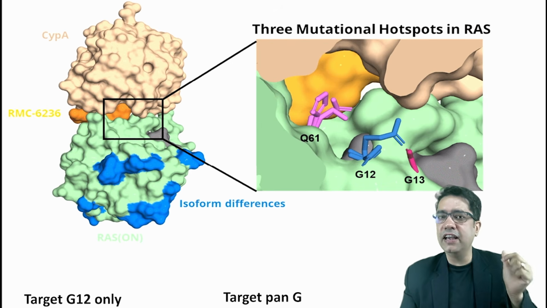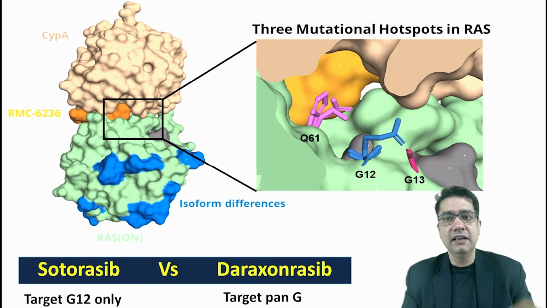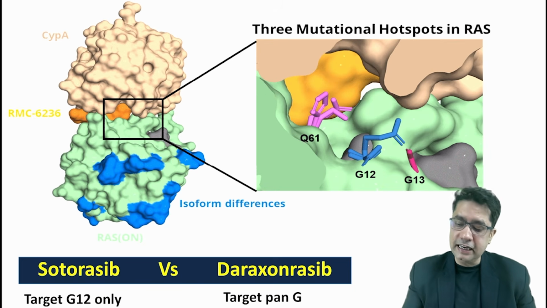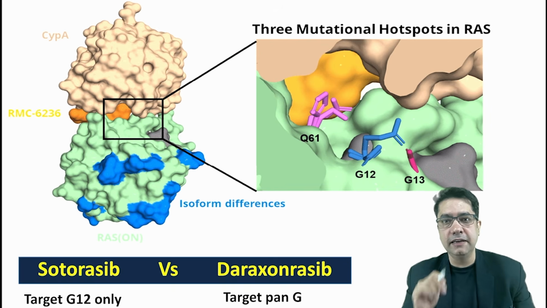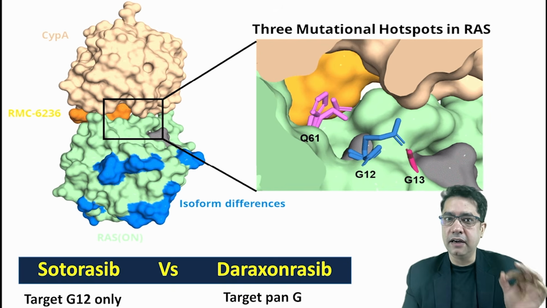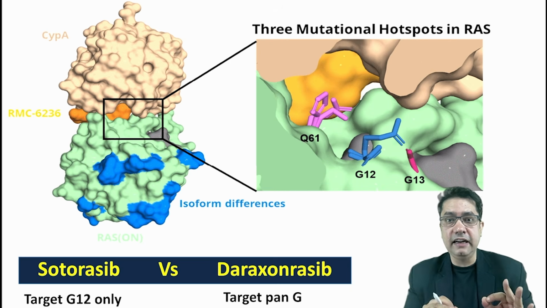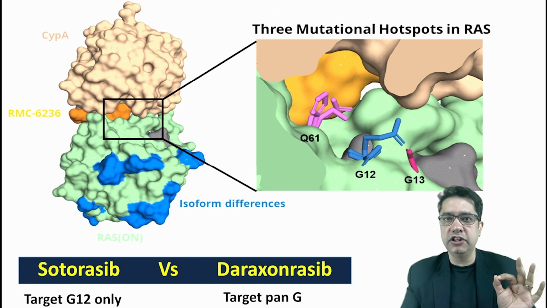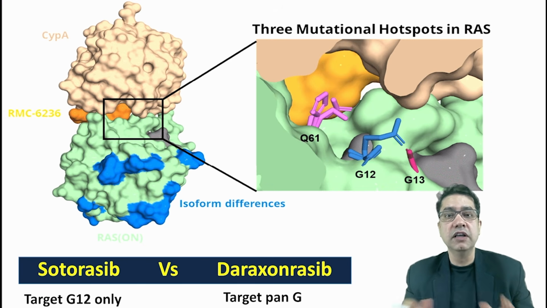So earlier we had a drug for pancreatic cancer, which is a RAS inhibitor. That initial drug was sotorasib. Now the problem with sotorasib was that it only targets the G12 mutated form of the RAS enzyme or RAS protein. But the new drug, Daraxonrasib, can target and block the activity of RAS with any mutation. It can be G12, G13, Q61. So it targets